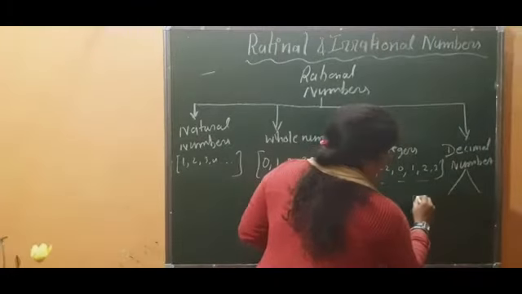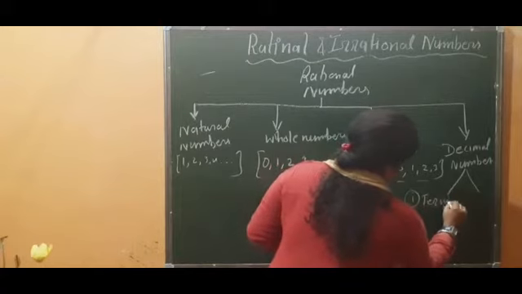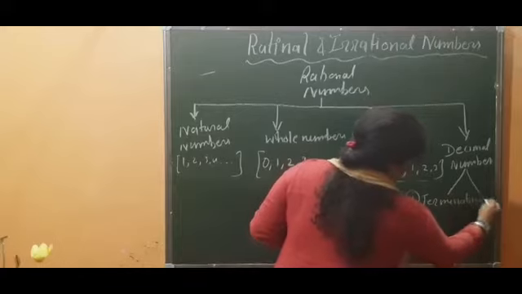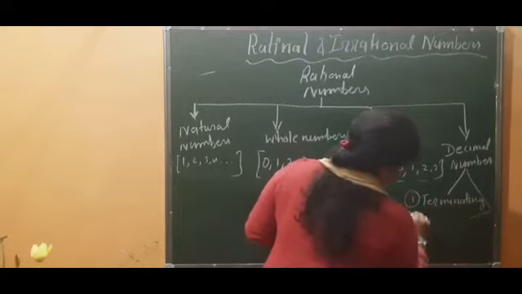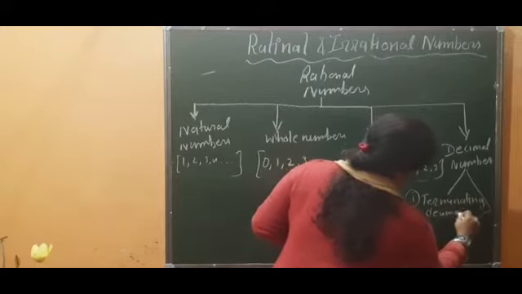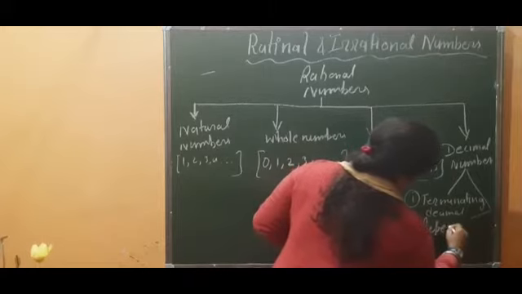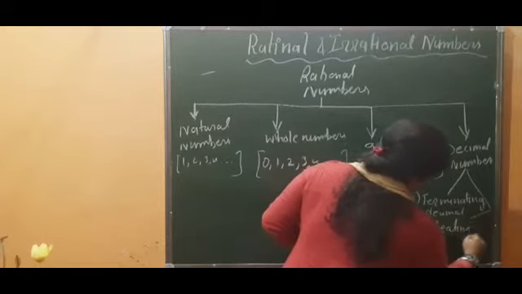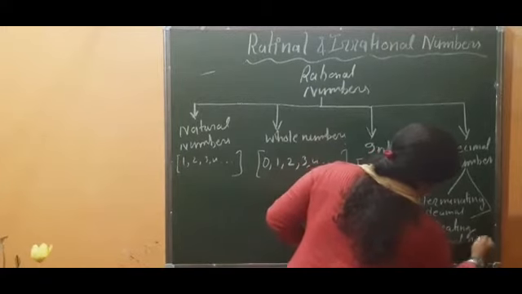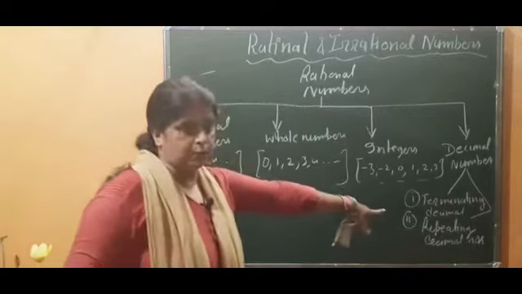First is terminating decimal, and second is repeating decimal numbers. Because there is no space, after erasing I will explain both of these.